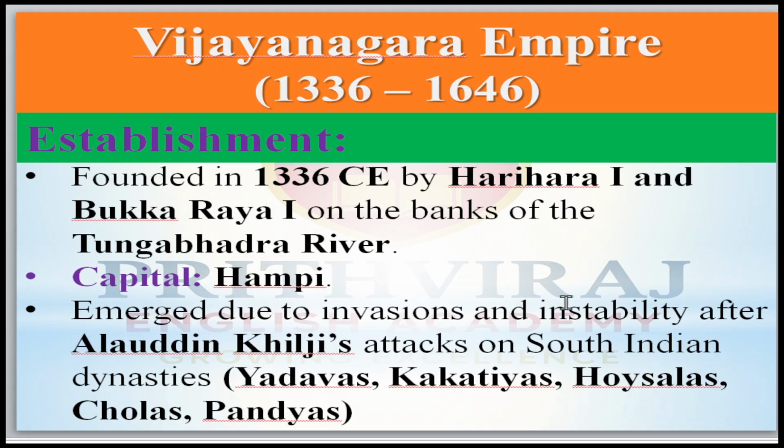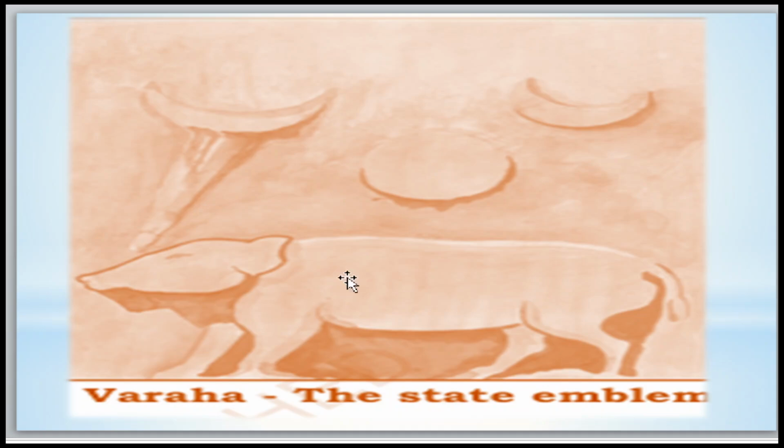It emerged due to the invasions and the instability after Alauddin Khilji's attacks on South India. Alauddin Khilji attacked and conquered the South Indian dynasties like the Yadavas, Kakatiyas, Hoysalas, Cholas and Pandyas. Afterwards, the Vijayanagara Empire was established and their state emblem is Varaha.